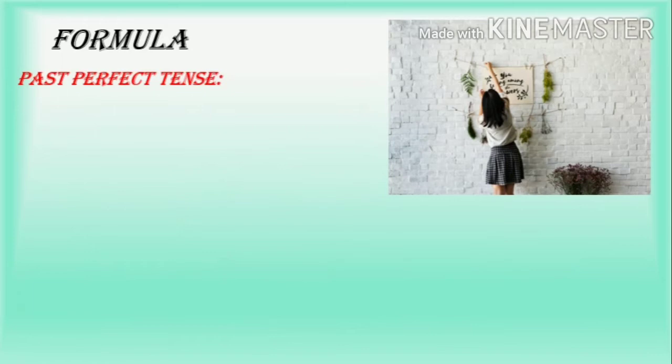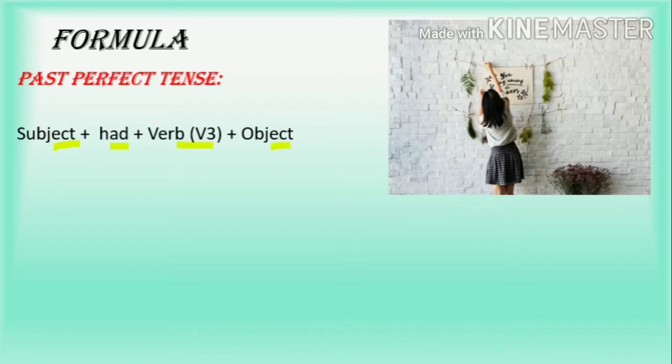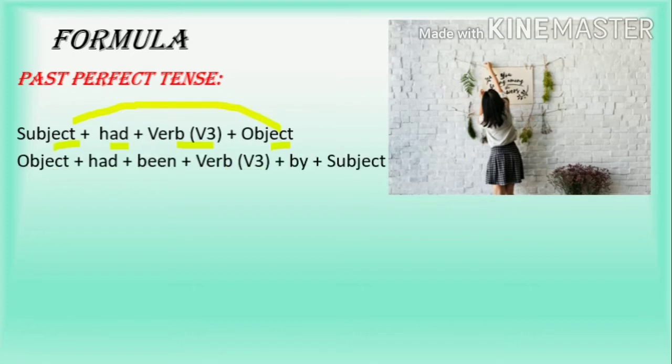Let's look at the sentences which are in past perfect tense. So what is the formula for writing a past perfect tense? Subject plus we use the auxiliary verb had plus V3 form of the verb plus object. So when you transform this into passive voice, the subject and the object will interchange their position. So you put object in the front, the doer goes behind, plus you use had plus been. We use been because we have to maintain the perfect tense. Plus past participle form and we use the preposition by plus subject.